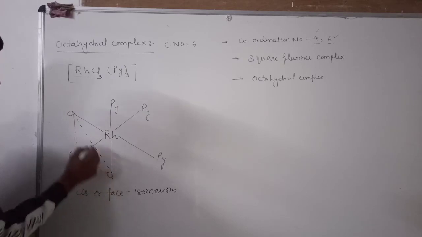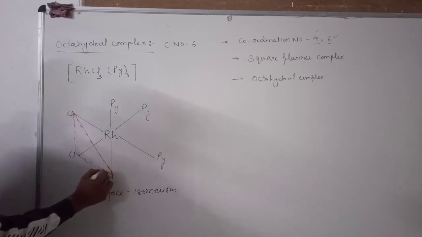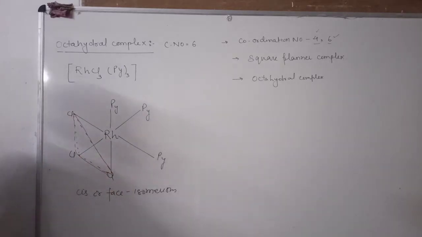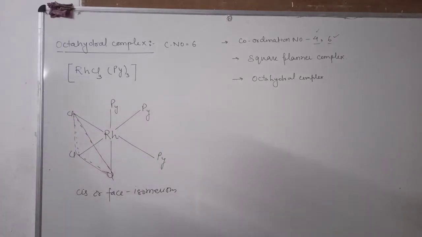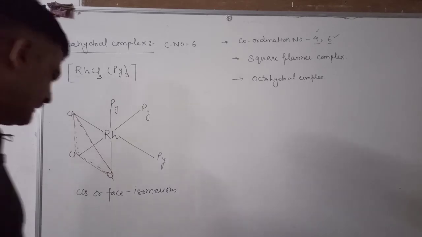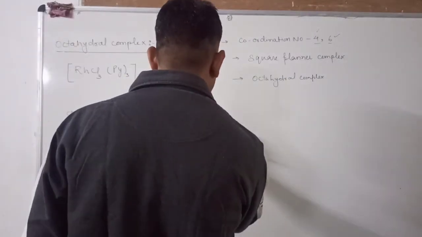See, this forms a face of the octahedral geometry, that is known as the fac, and another we can form is the trans form and meridional form. See this.